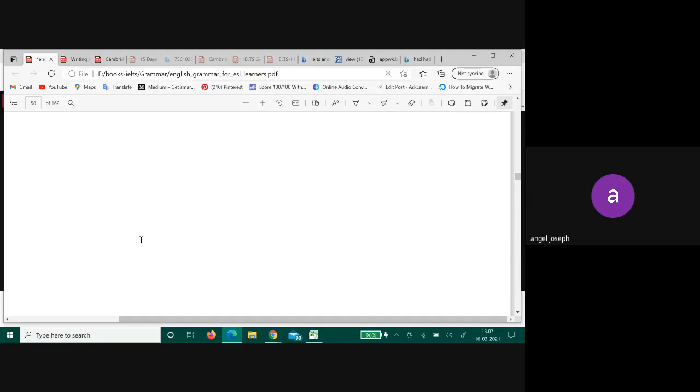Okay. If they are helping the main verb, will they also show the tense? Yes. They will take all the power. Right? If you add an auxiliary verb, what will it do? It is like a black hole. It will take all the power from all the surrounding areas. Okay, so it will become what? It will become the finite verb.